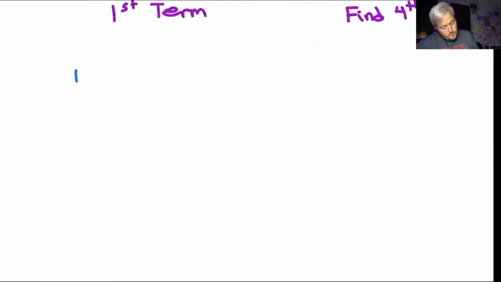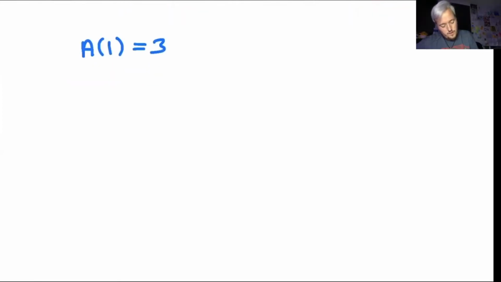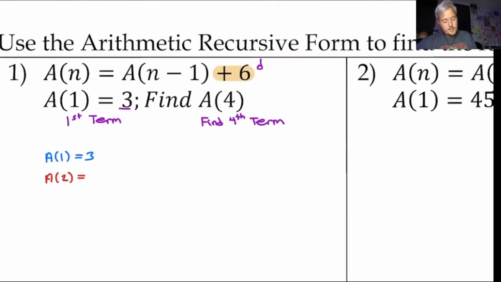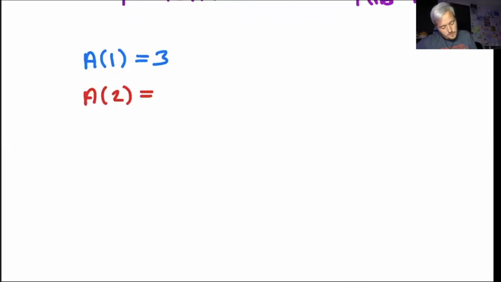So a of 1, I know is equal to 3. So what I'm going to do next is I need to use the previous term to find a of 2. So I need to write the previous term, which is a of 1, and then I'm going to add 6.